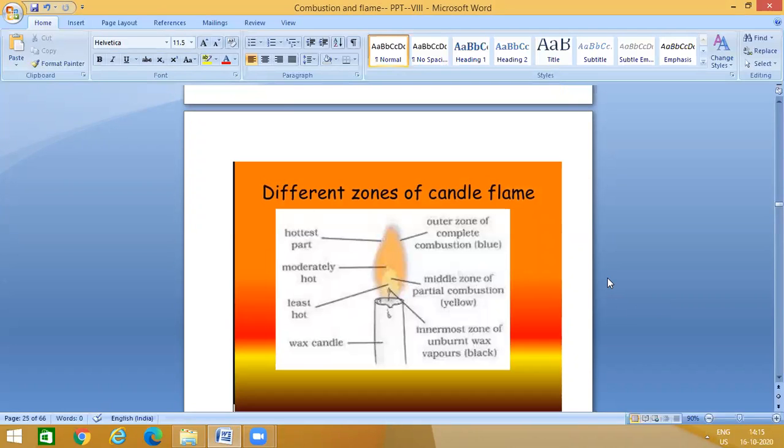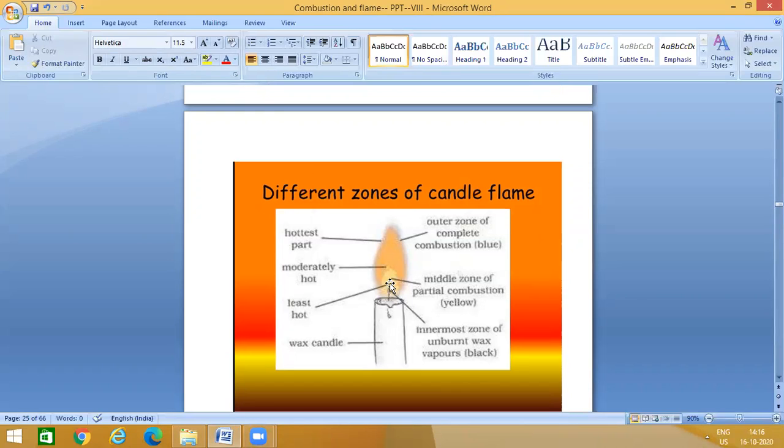So which are the different zones of candle flame? You can see here, look at this. It's very common when you light a candle, you can see that you will get the flame. So which are the different zones of candle flame? Down here you can see the innermost zone of unburned wax vapors, that is black in color. So this is the innermost zone. It consists of unburned wax vapors, that is black in color.